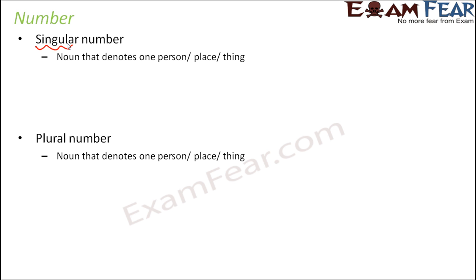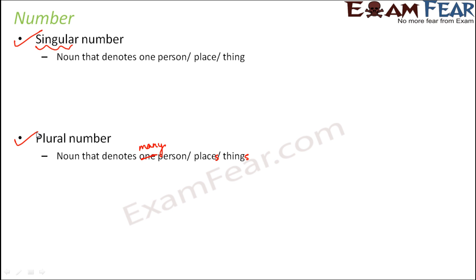And the noun that denotes more than one person, place or thing. So I think it is a typo. So the noun that denotes many people, places or things, that is plural number. So it's very simple. Singular, single. So it's for one. But plural means many. That's one very simple way to remember this.